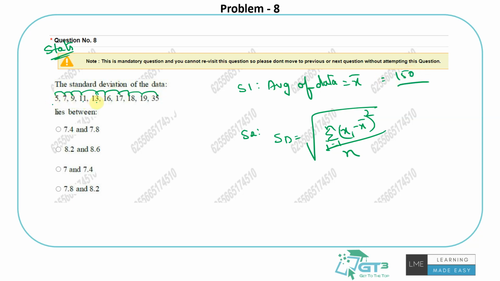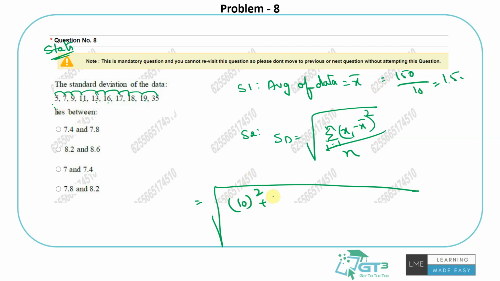1, 2, 3, 4, 5, 6, 7, 8, 9, 10. So average is 15. So what you will do for the formula is this: put a square root. Each data point should be subtracted from this and then square it. 5 minus 15 is 10. Don't worry about the sign because we are doing square, so it doesn't matter. It's 5 minus 15 or 15 minus 5.